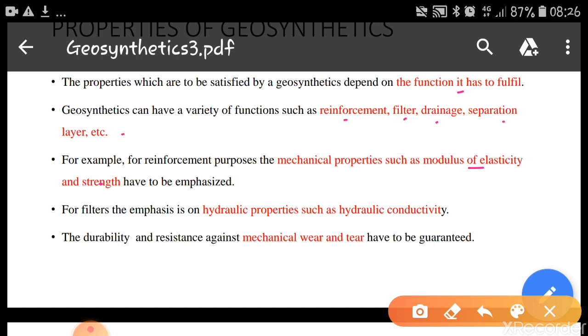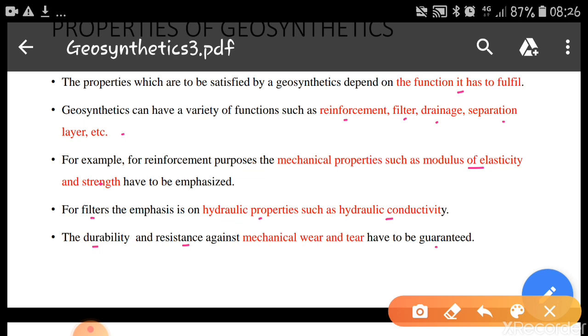Similarly, if we are using the geosynthetic as a filter material, then hydraulic properties like hydraulic conductivity and filter requirements have to be emphasized. The durability and resistance against mechanical wear and tear have to be guaranteed. Always, when it is used inside the soil, we have to see its durability.